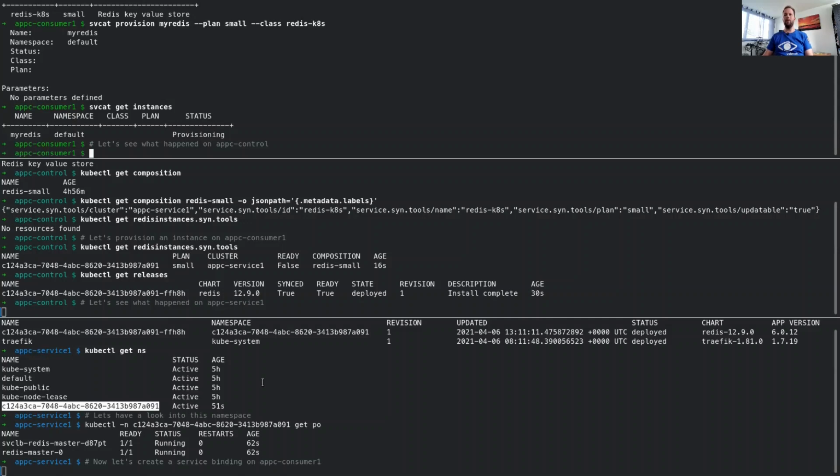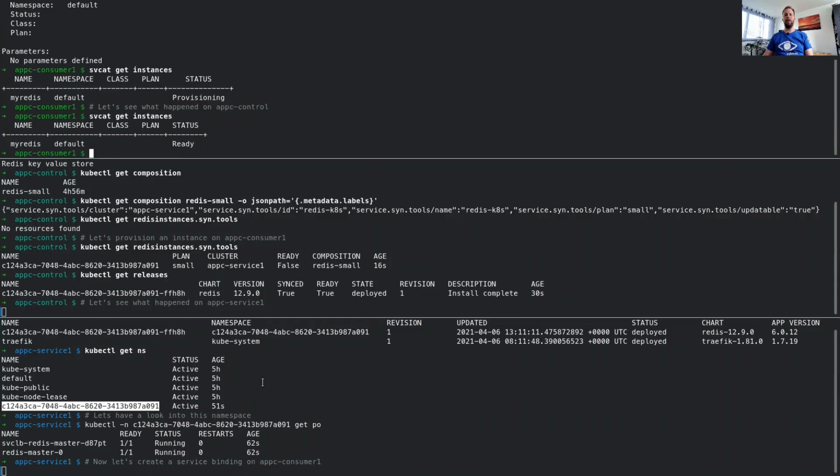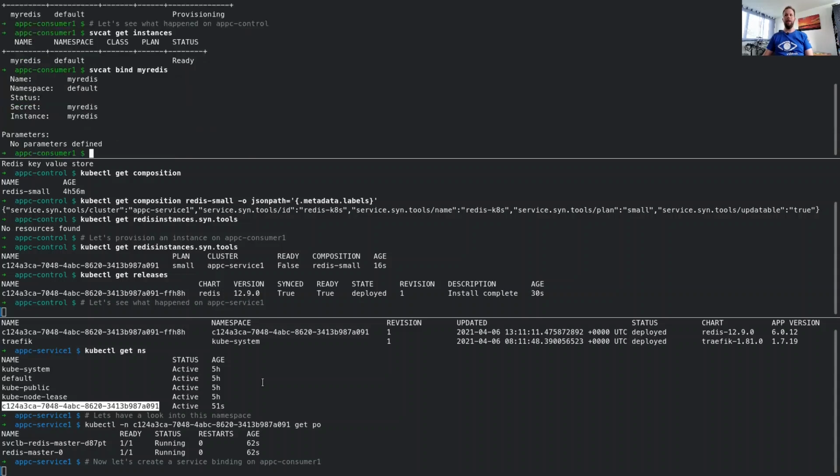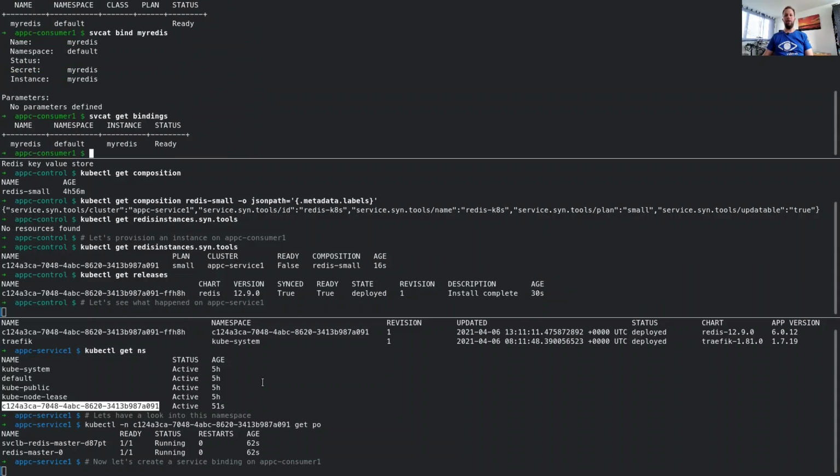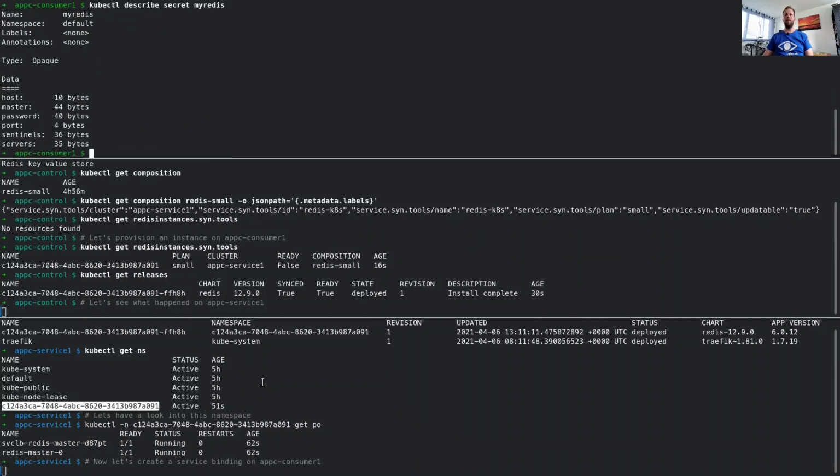And if we go back to the consumer cluster, we can see that the status is this time ready. So the service is available for the end user to be consumed. For that, we are now creating a service binding, which returns us all the needed information to actually connect to this service. This is now done. The status is already ready, and this created a secret on the consumer cluster ready to be used by the application. This secret contains information like the server IP addresses, ports, usernames, passwords, and all other parameters which are needed to contact this service.